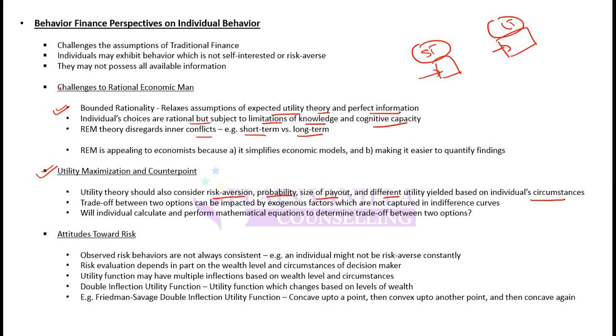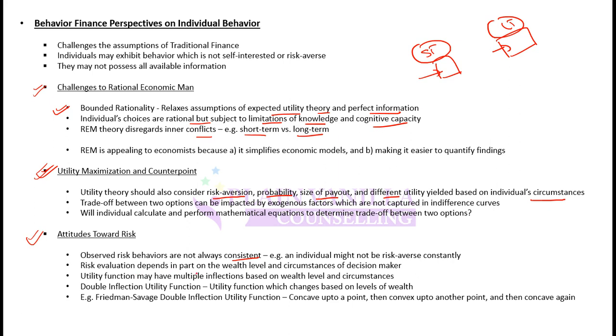So again, behavioral finance opposes the theory of rational economic man and utility maximization, and it all boils down to the same thing, that investor may not do what he should do. So behavioral finance says that investors' decisions or investors' response may be different from what he should do. Attitudes towards risk, observed risk behaviors are not always consistent. So even risk behaviors can change. An individual might be risk averse today and might not be risk averse after 5 years, or may not be risk averse today and may be risk averse after 5 years.